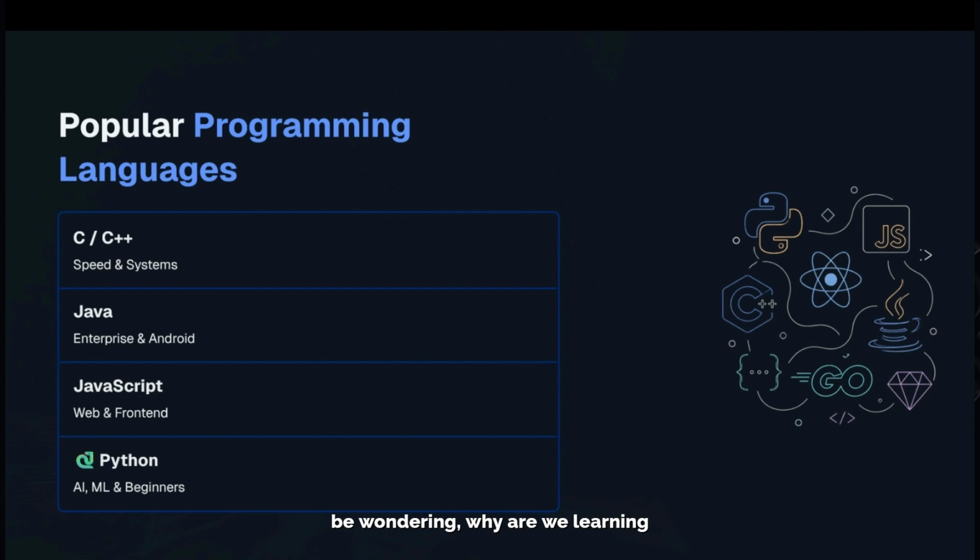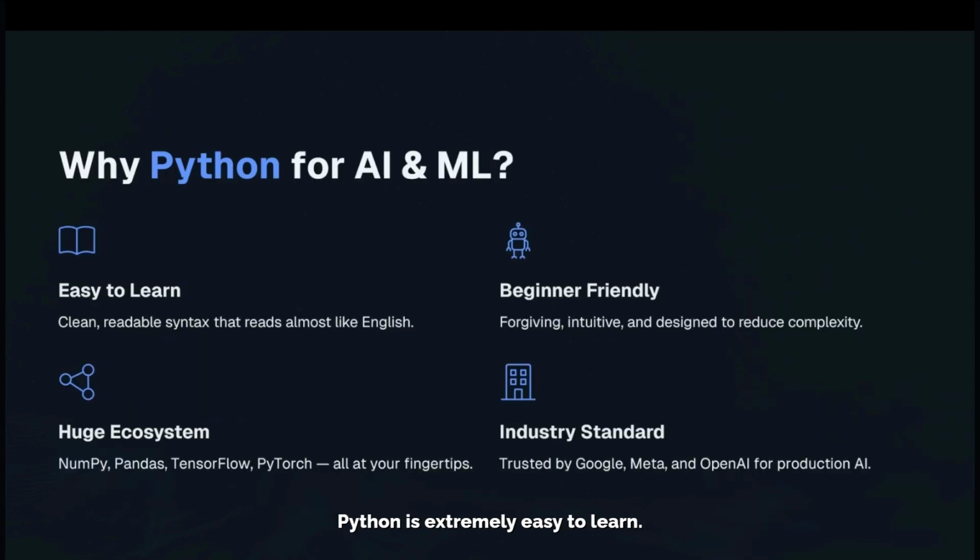Now you might be wondering, why are we learning Python instead of any other language? There are two simple reasons. First, Python is extremely easy to learn. Its syntax is clean, simple, and almost looks like normal English. This allows beginners to focus on understanding programming concepts instead of struggling with complicated syntax.